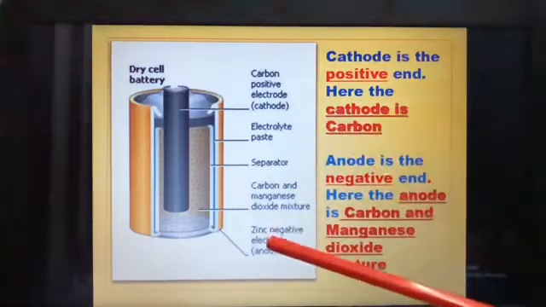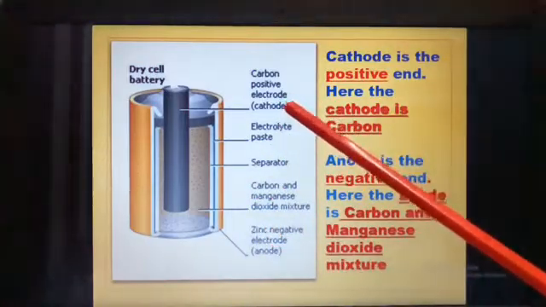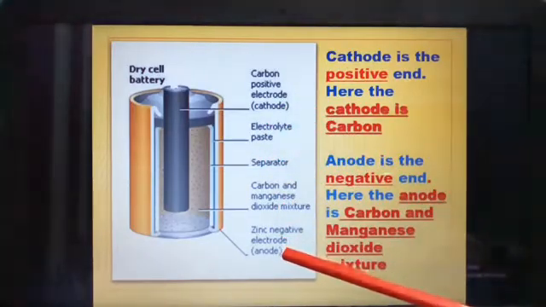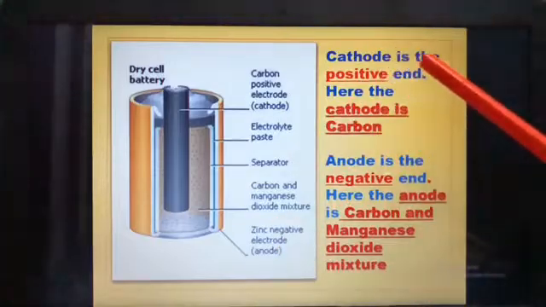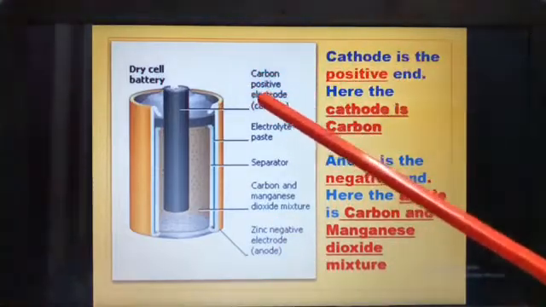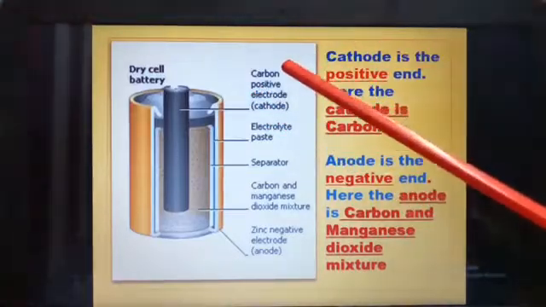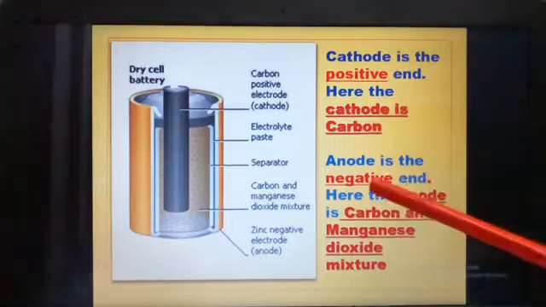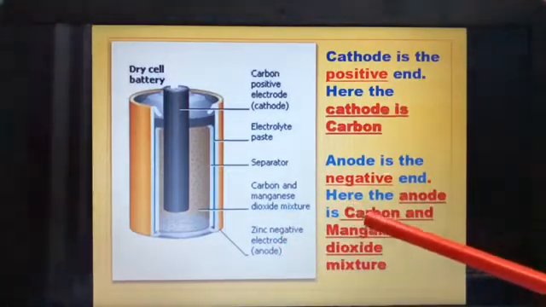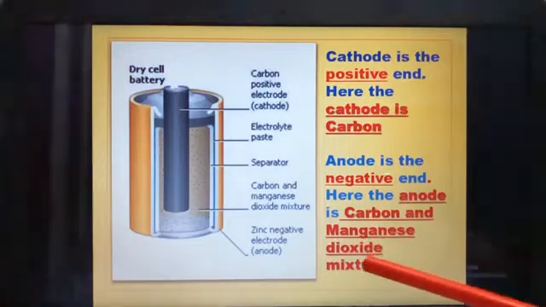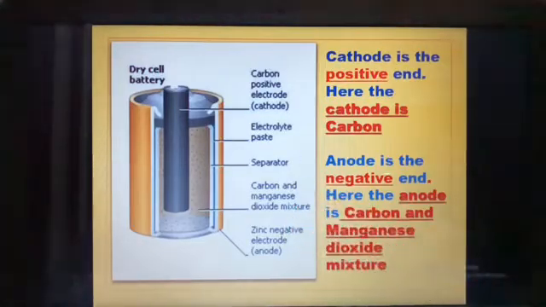What are cathode and anode? Positively charged particles are called as cathode and the negatively charged particles are called as anode. So cathode is the positive end here, and here the cathode is carbon. Anode is the negative end here, and here anode is the zinc, isn't it? So this is the primary cell.